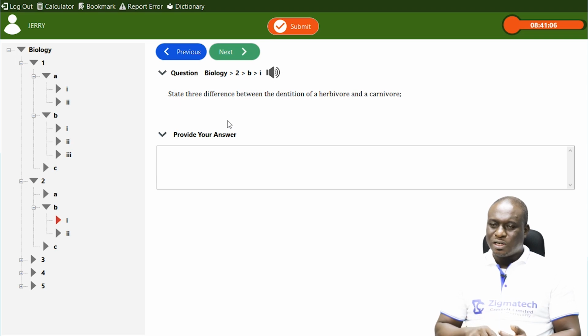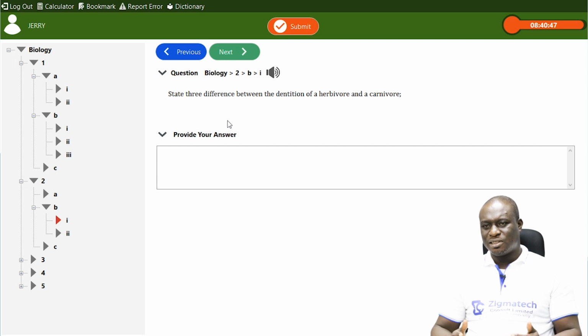So there are some organisms or mammals or animals that feed only on plants. There are some that feed only on animals, and there are some that feed both on plants and animals. Omnivores feed on both plants and animals. Herbivores feed on only plants. Carnivores feed on only animals.